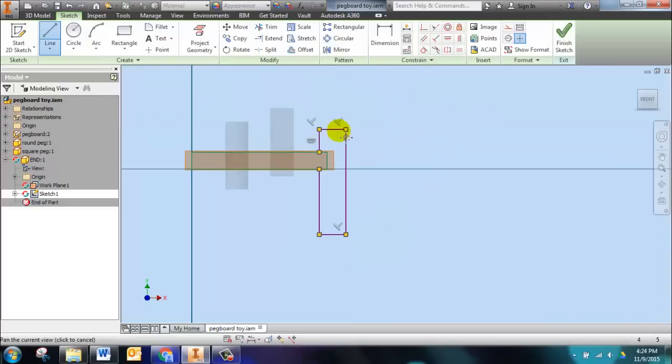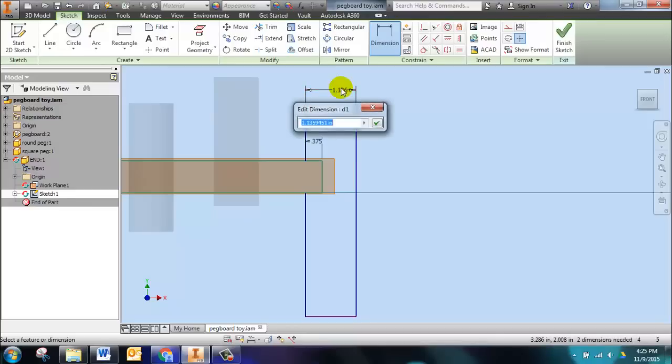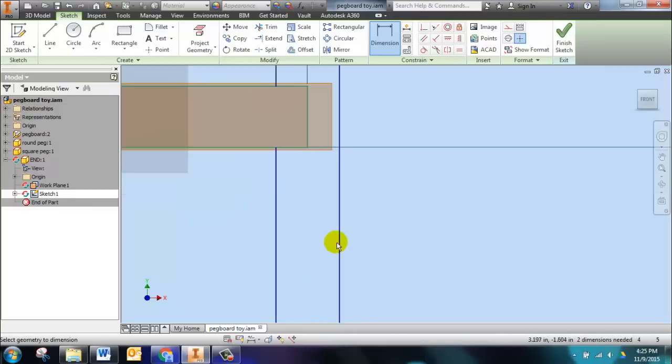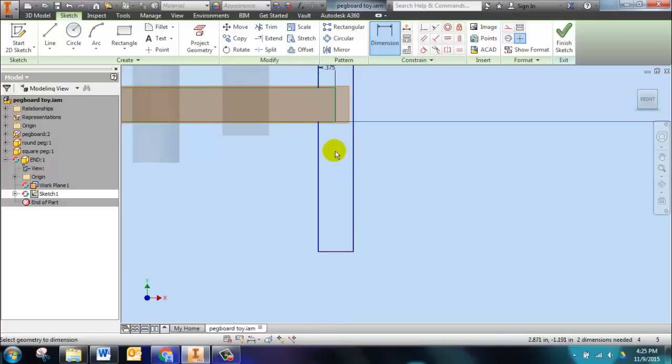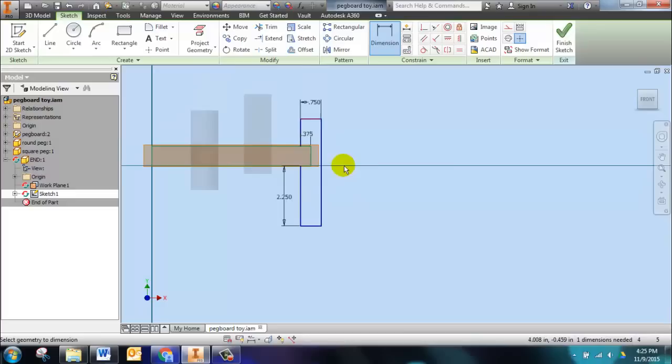Now we need to dimension it. So let's look at this. Dimension. We're told that from here to here is 0.375. We're told that this is 0.75, or 3/4. Now the other numbers aren't too critical except for this one. We want this one to be 2.25, because that way, when the pegs are all the way through, they'll be flush at the top.